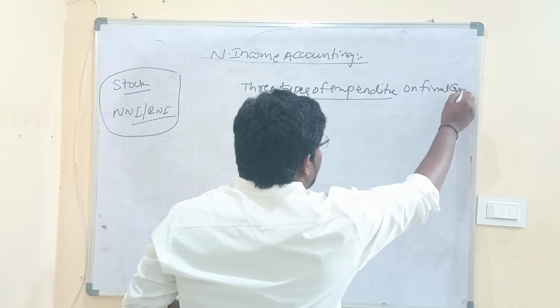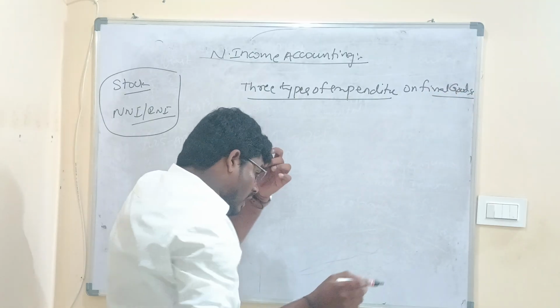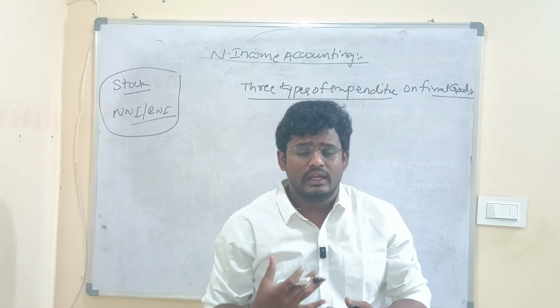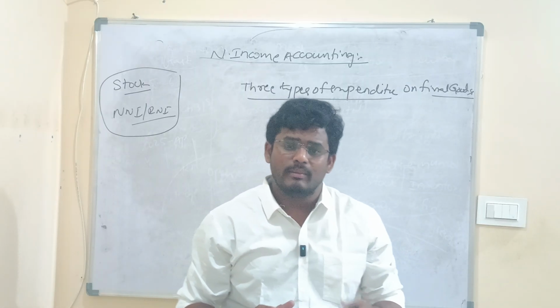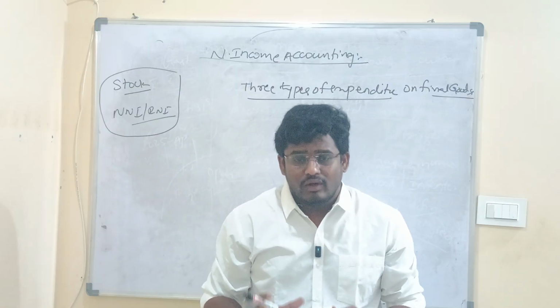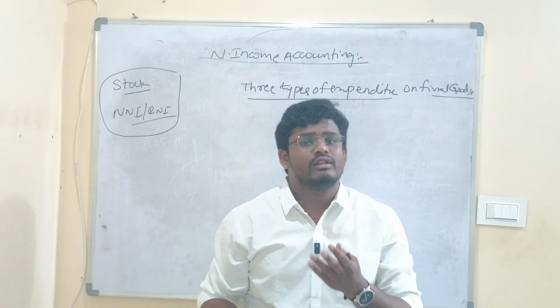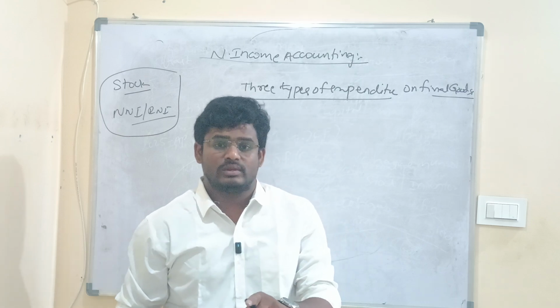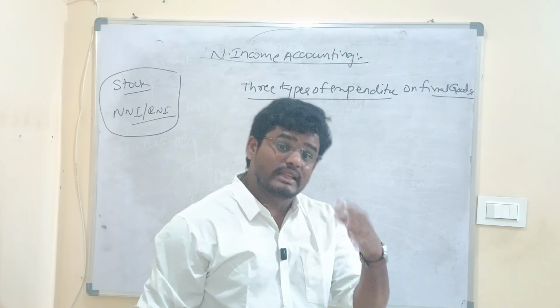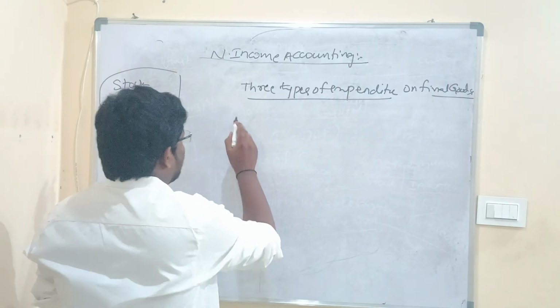So we know what are final goods. In national income accounting we are only measuring the value of final goods. అందువల్ల ఫైనల్ గూడ్స్ మీదనే మాట్లాడతాం. And we know there are two types of final goods, which are consumer goods and the capital goods. Now we are going to discuss what are the three different types of expenditures on final goods.